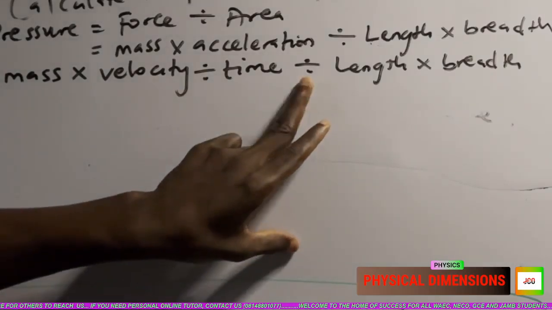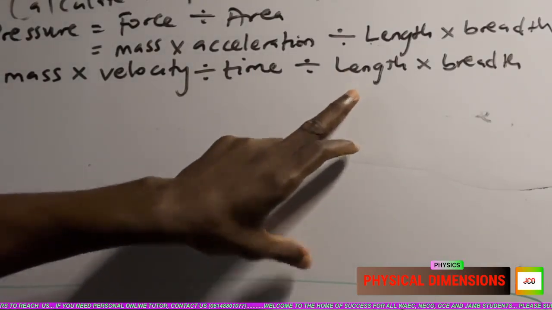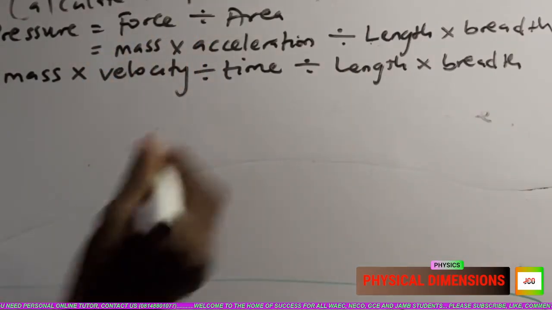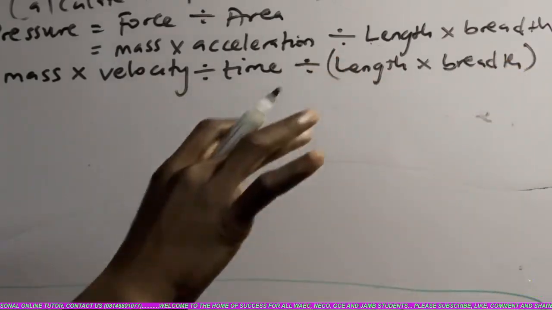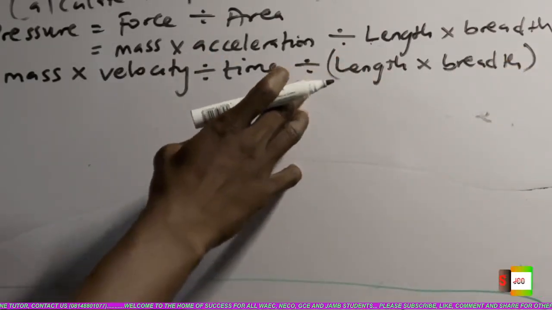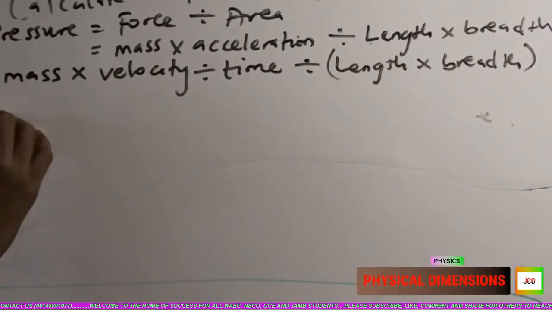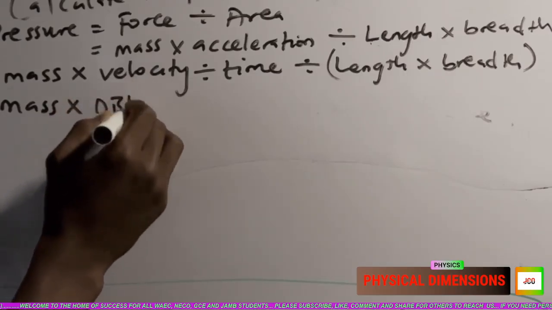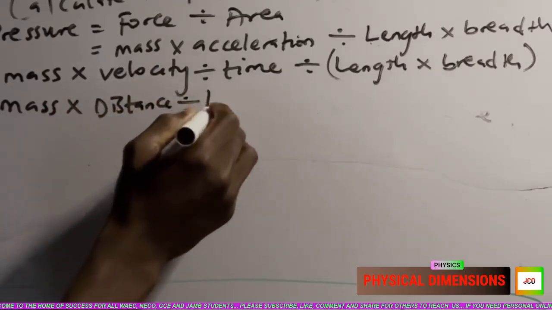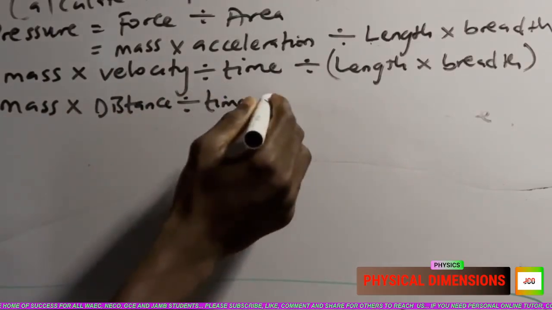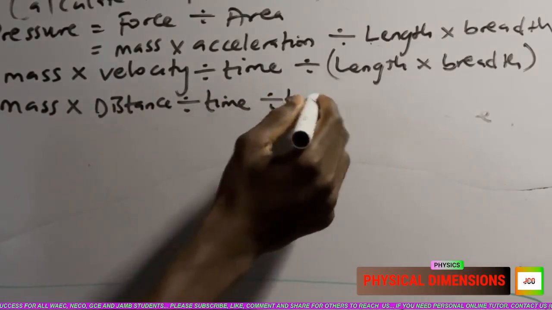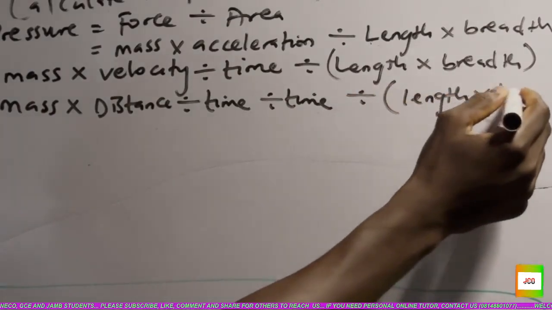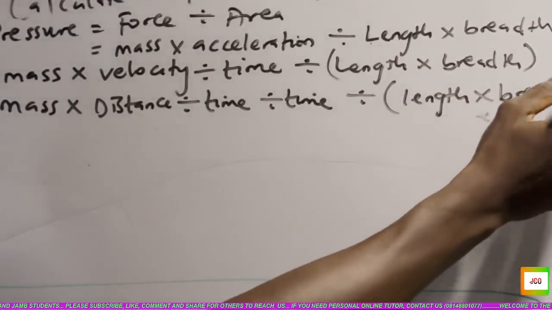So we are not going to divide by only length, because it is divided by area as a whole. This will be taken as one full entity, which has to be dissolved before we can apply the division. So velocity will be broken down further. Velocity is distance divided by time. Then this other divided by time is coming there, then divided by length times breadth.